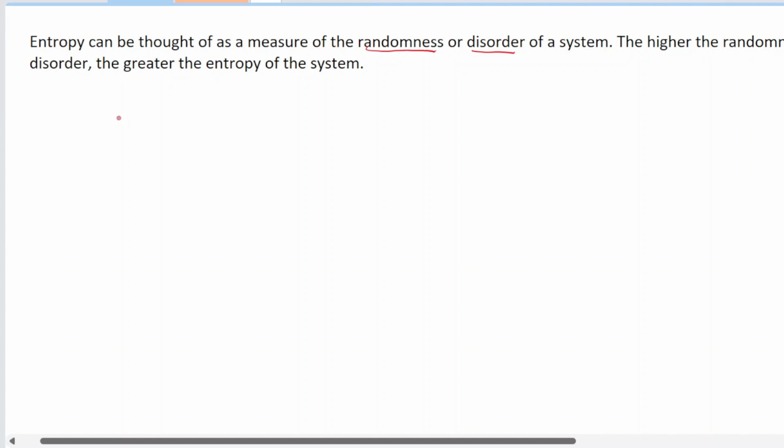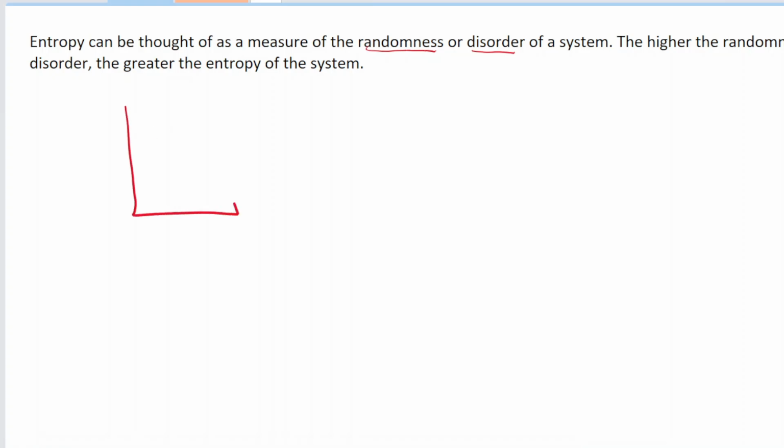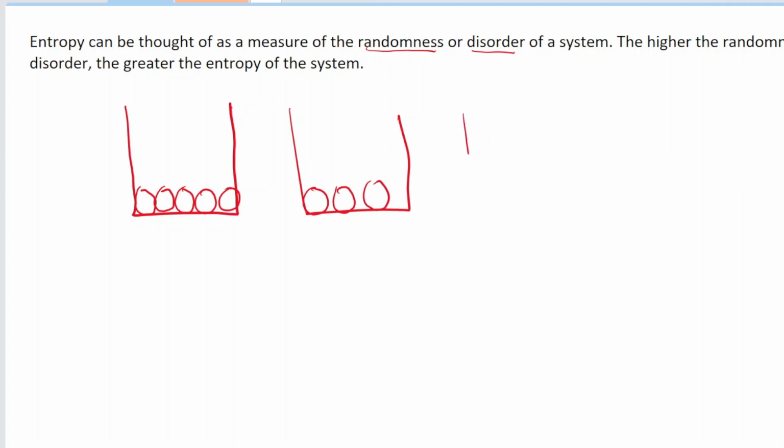Now, we have three states of matter, right? We have a solid, a liquid, and a gas. So, let me show you what this means. When you have a solid, the particles are very close to each other. They are touching each other. When we have a liquid, those particles are slightly farther apart. So, there are some gaps over here. And when we have a gas, they are completely far apart. Now, which one of these three do you think is the most disordered? Which one has the most order and which one has the least order?